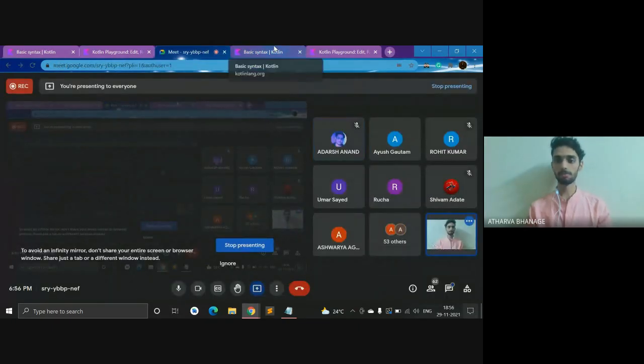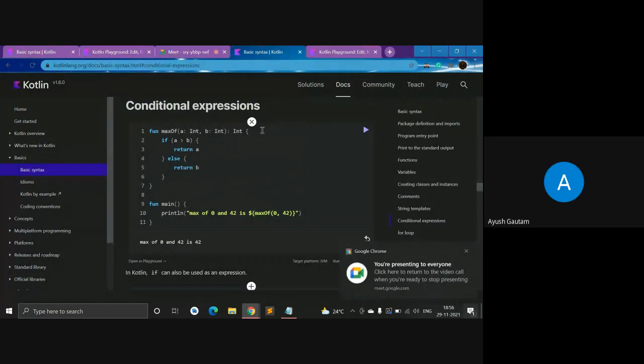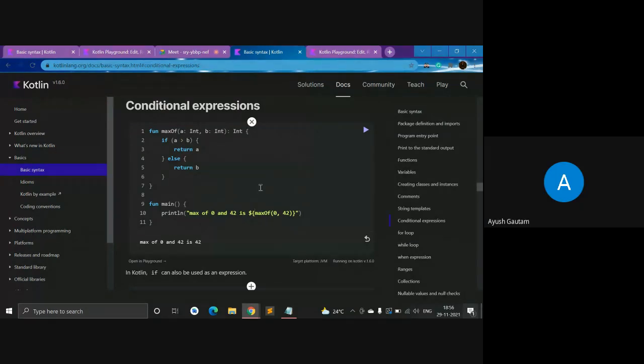Yeah, you can go ahead, Ayush. So, Bhaiya, you are giving the values A and B as 0 and 42, right? Yeah. Okay, I was just confirming.